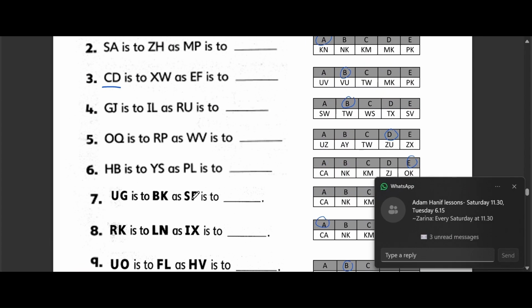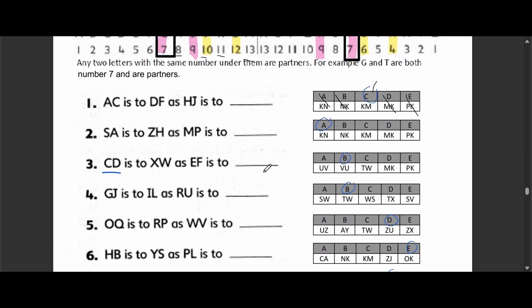Option B, NK, reverses the order. Option D, MK, uses the correct letters, but in the wrong order. Option E, PK, doesn't follow the +3 rule at all. Question 2. SA is to ZH as MP is to what?